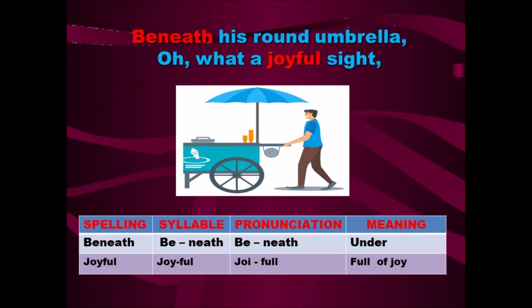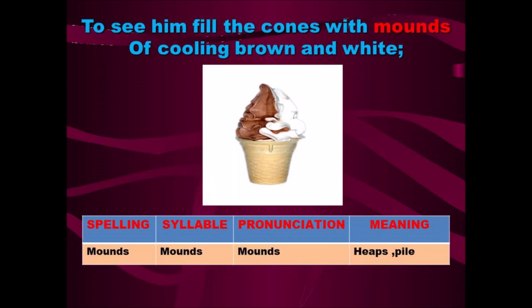So on seeing the appearance of the ice cream cart, the children are very happy and feel very joyful to get the ice creams. They were eagerly waiting for the ice cream man to come in the streets. To see him fill the cones with mounds of cooling brown and white. So the ice cream man fills the cone with mounds.